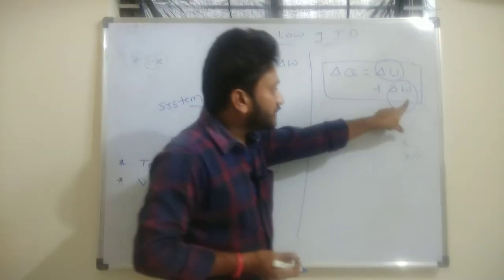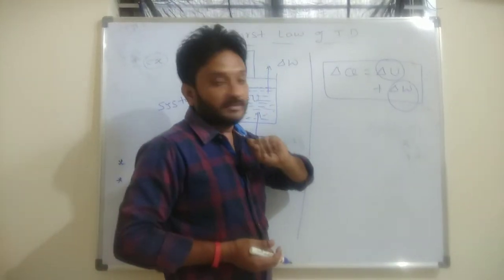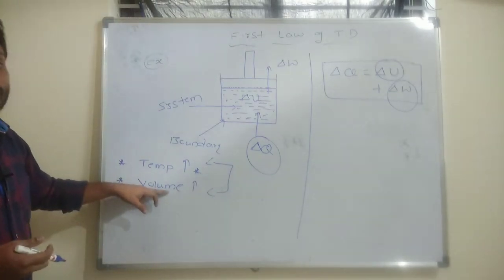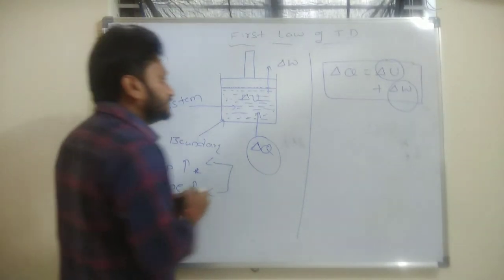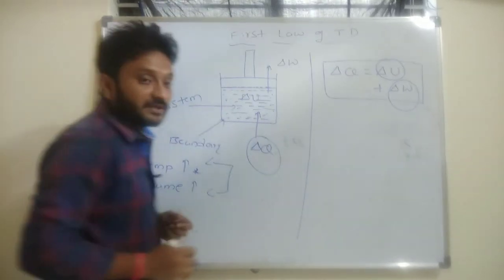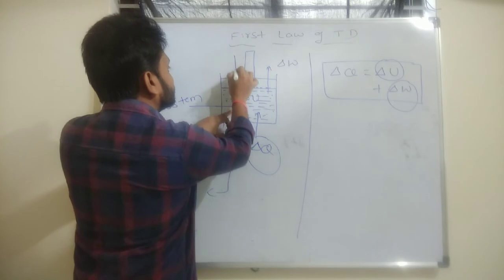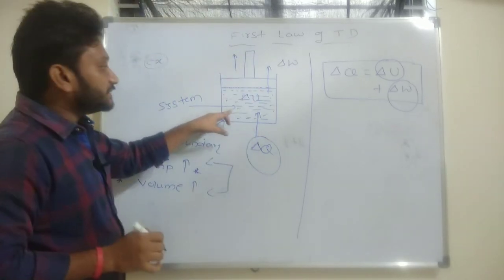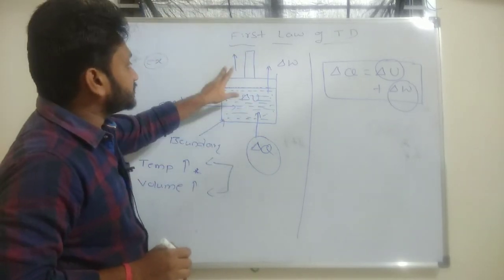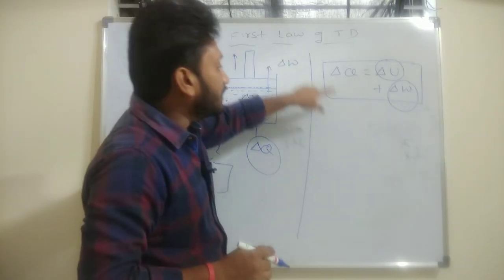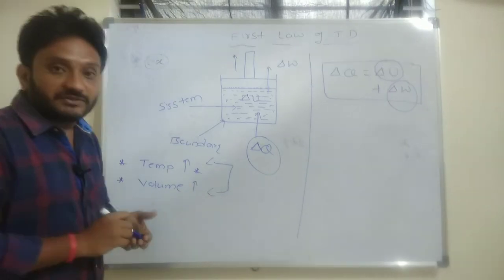And how do we observe the work done by the system? It can be observed by the change of volume in the system. If the volume of the system changes, what happens? It pushes the piston upward, thereby doing work on the surrounding. So this is the first law of thermodynamics.